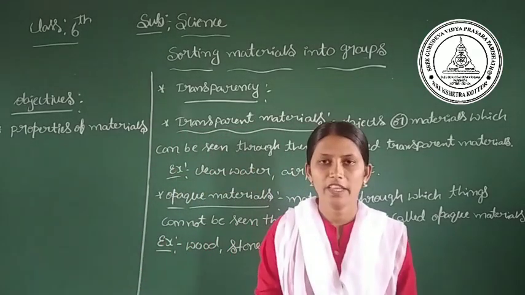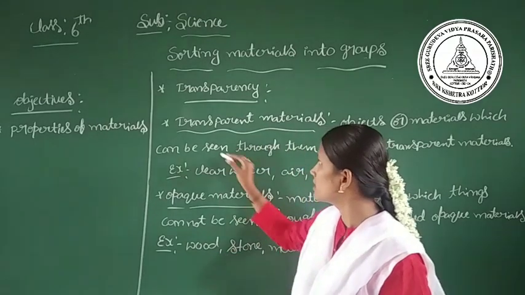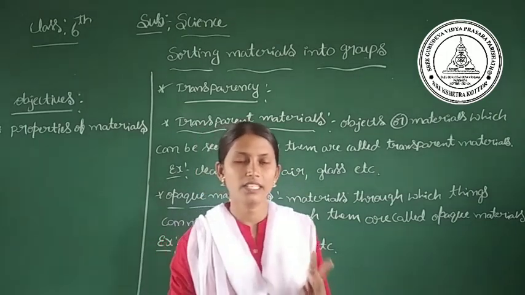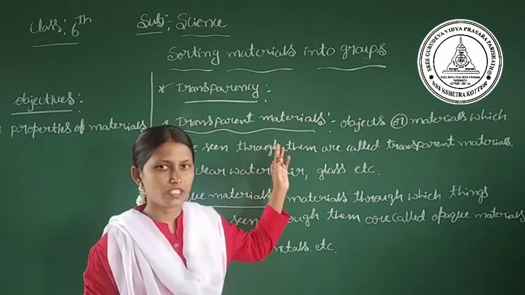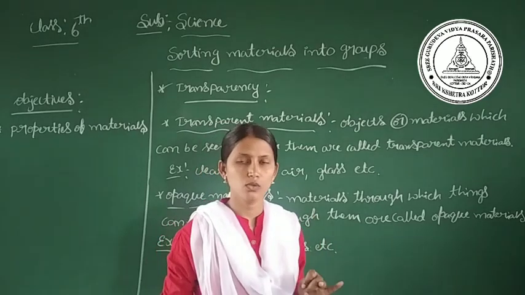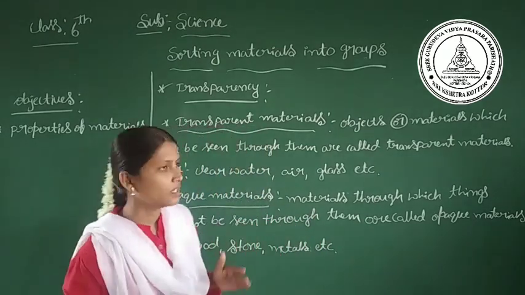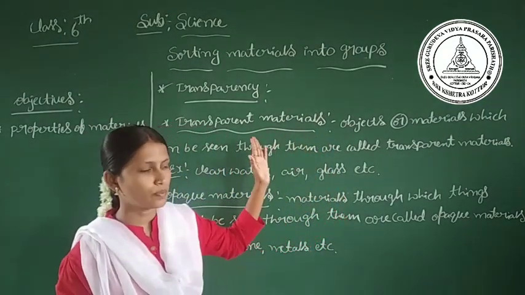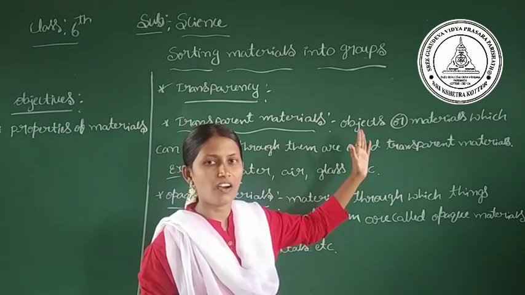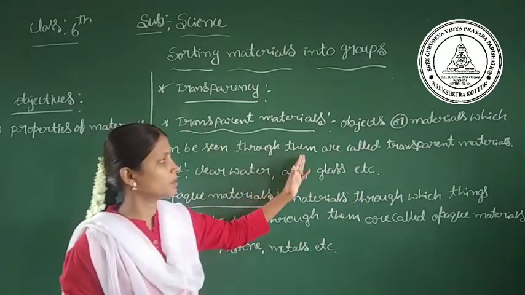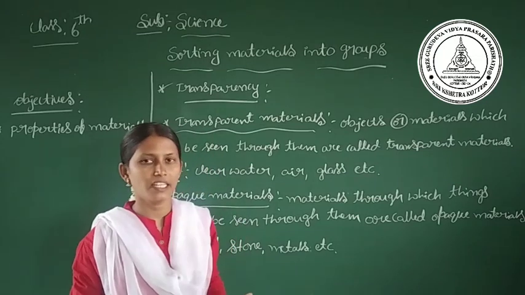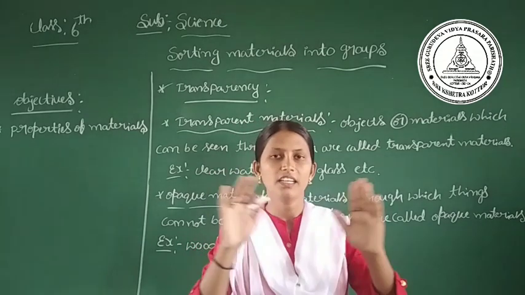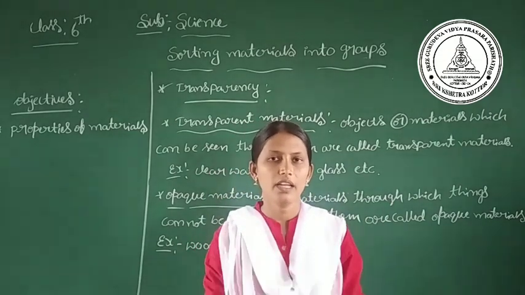Now we will move on to the next property of the material, that is transparency. In transparency, we have classified objects into three types. The first one is transparent objects, then opaque objects, and translucent objects. Now we will discuss one by one. First one is transparent material or transparent objects. Transparent objects are the materials or objects which can be seen through them. So through transparent material we can see a clear picture of any objects.